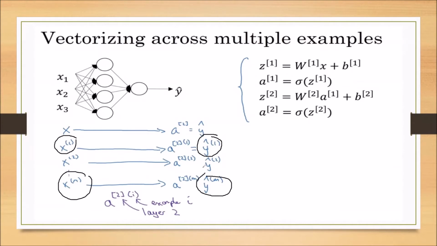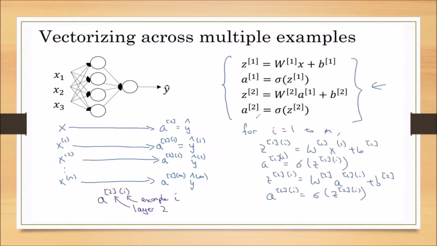There is another notation you observe here: A2(1), A2(2), A2(m). A2 means the last layer, here the second layer, and 1 means the first training sample output, then the second training sample, up to the mth training sample. So the 2 denotes the layer, and the i denotes the training example.